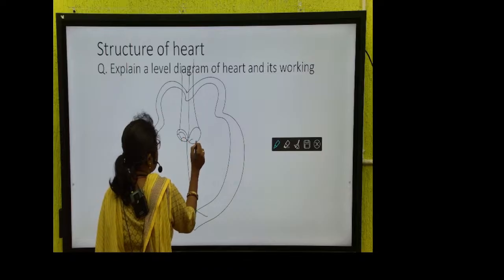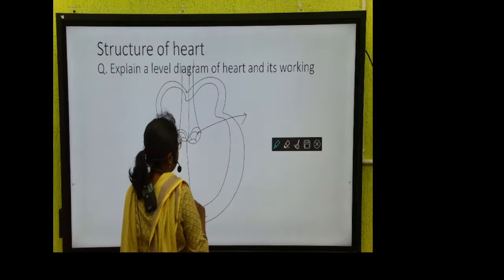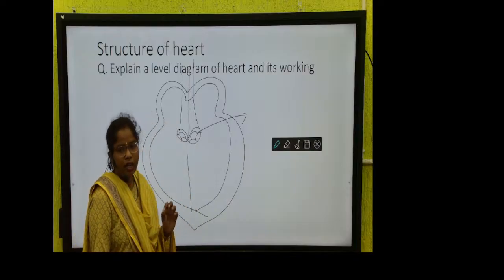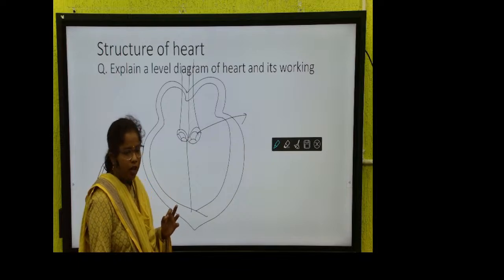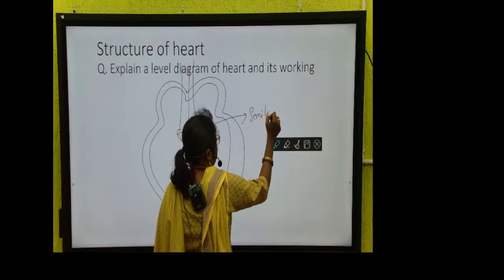These valves are called semilunar valves. Why are these called semilunar valves? Because the shape of these valves is half moon. Okay, you have heard of lunar eclipse, right? When the lunar eclipse happens, what do we call it? Lunar eclipse. Okay, so it is half moon, that is why it is called semilunar valve.